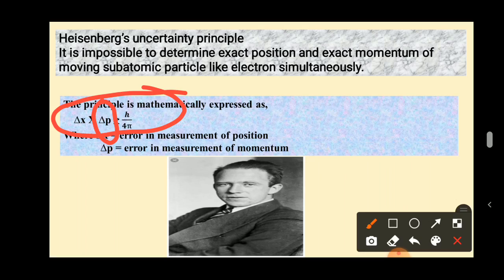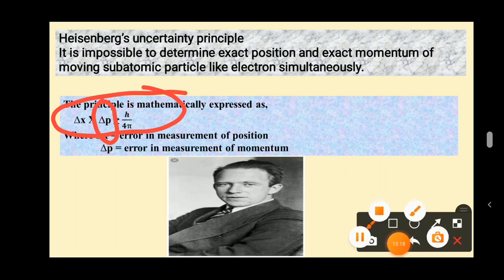You will never get 0 for the product of delta P and delta X. If you get 0, this principle is not at all valid. So the product of these errors is either more than or equal to h by 4 pi.